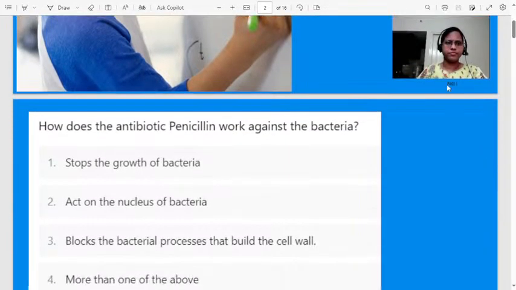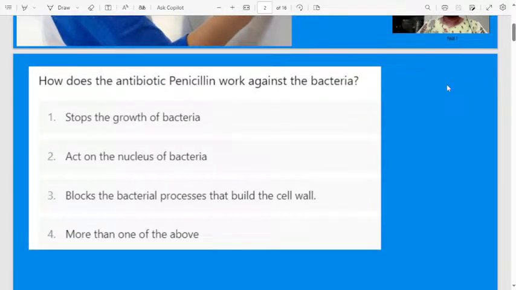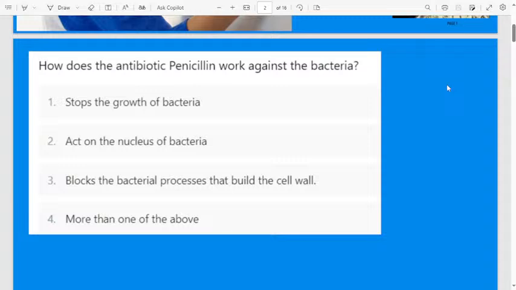Let us consider the first question here. How does the antibiotic penicillin work against the bacteria?